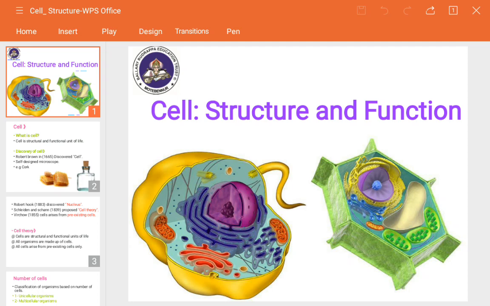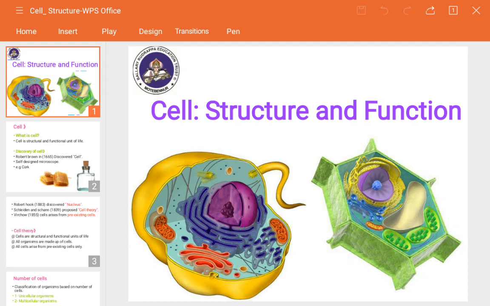Because this is the basic thing of life. Along with that, this is the base from which you are going to learn more things in your higher classes. So it's better that you perfect your base, so later you will not get any confusion or doubts in understanding these cells. So we are talking about the cell.